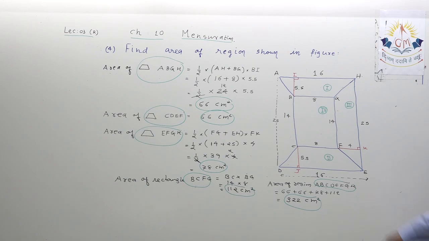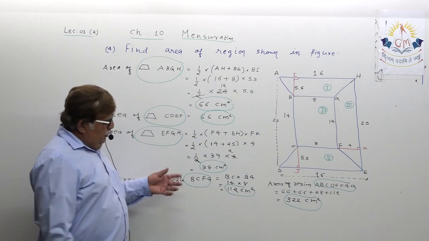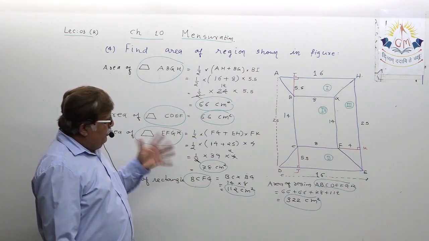Please verify and try to understand this. Okay, you must have got the idea.